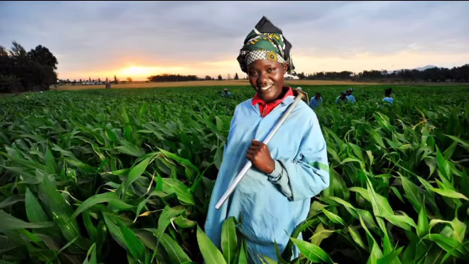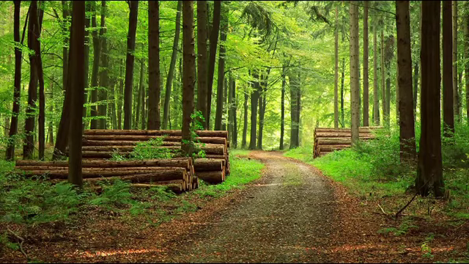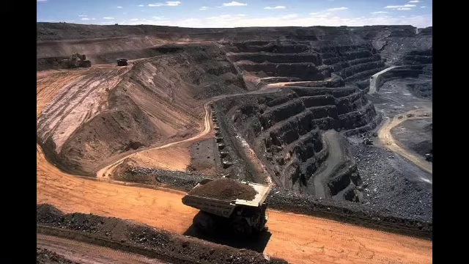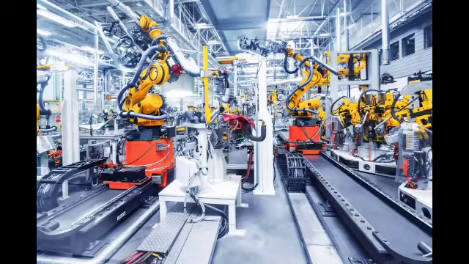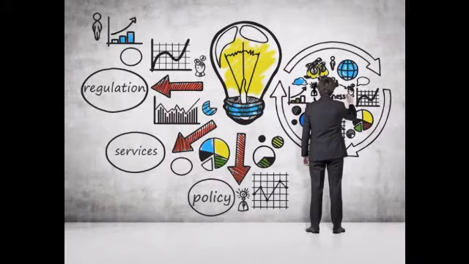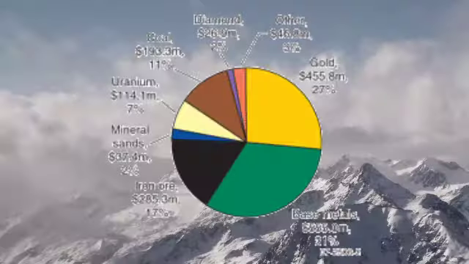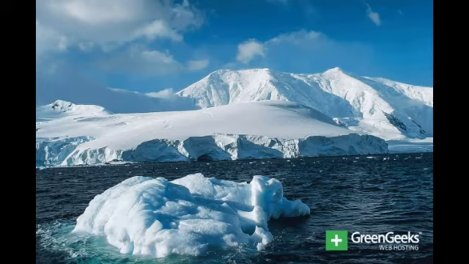Next one, economic activities. Agriculture, forestry, fishing, mining, manufacturing, trade and services are the major economic activities of Australia. Next you see mineral resources. Minerals are the largest export item of Australia. Australia is the world's leading producer of bauxite, limonite, etc. Next one you see Antarctica.